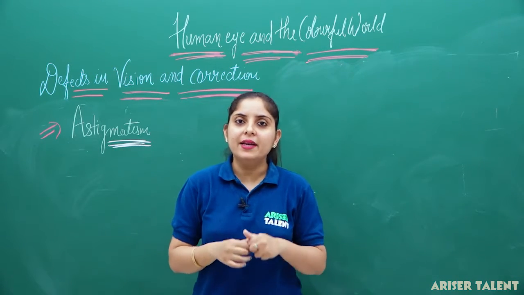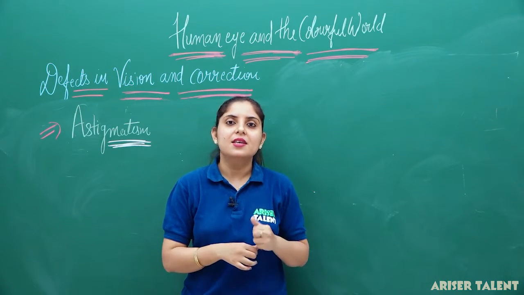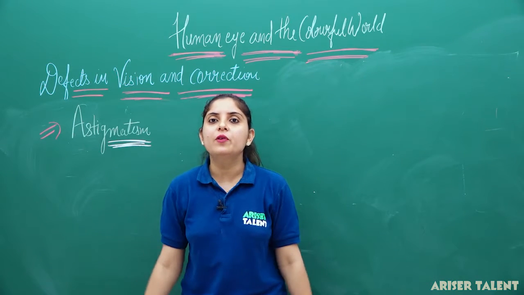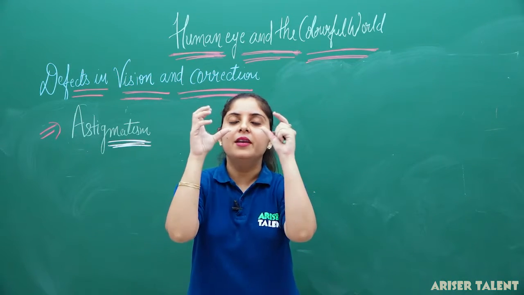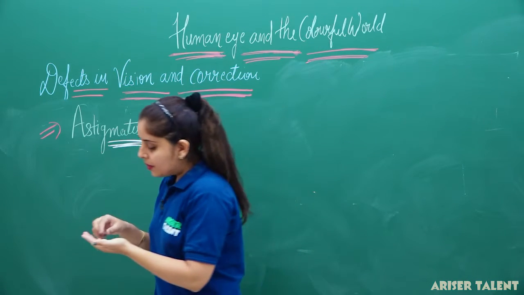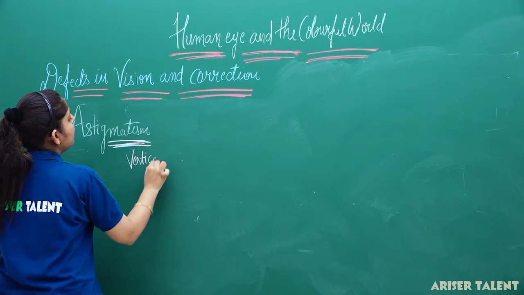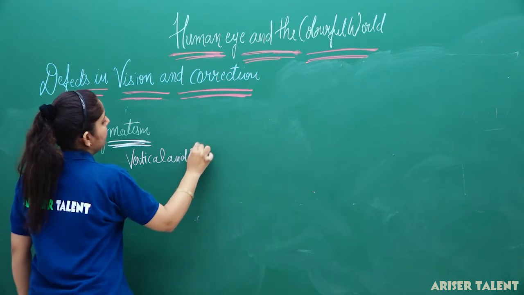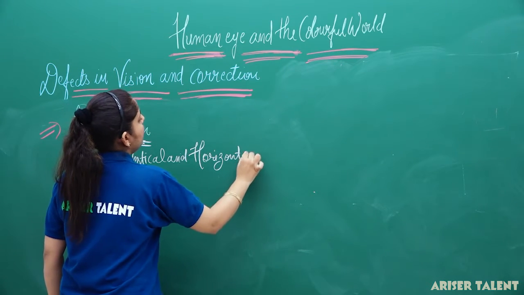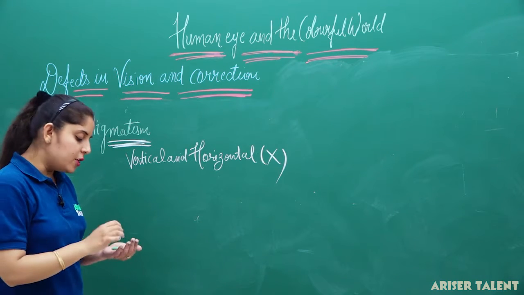And how can this be corrected? This can be corrected by using cylindrical lenses. Cylindrical lenses are those lenses which people used to wear in earlier times, having very broad glasses. So what is astigmatism? Astigmatism is a condition when a person is not able to identify objects vertically and horizontally.